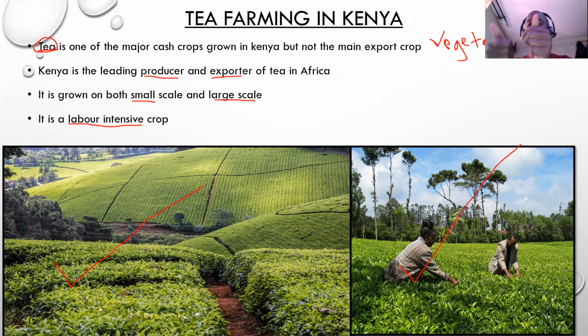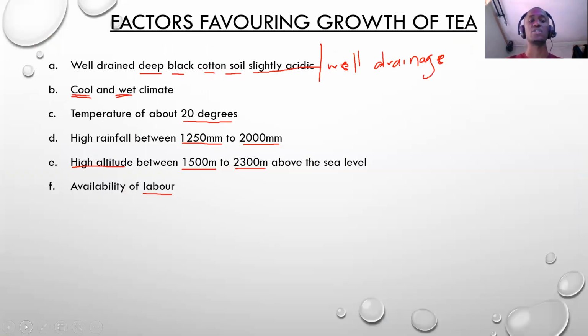So the farmers, the people who are hired for harvesting, go to the farm and handpick it. So you need to have many people. If you have a large plantation, you need many people to do the handpicking of tea during harvesting. So this is a crop which requires a lot of labor, especially during harvesting season.